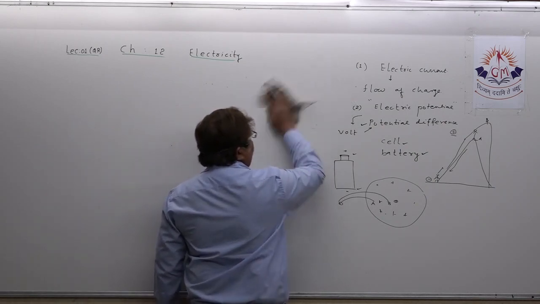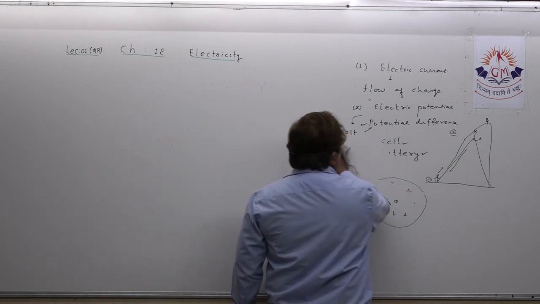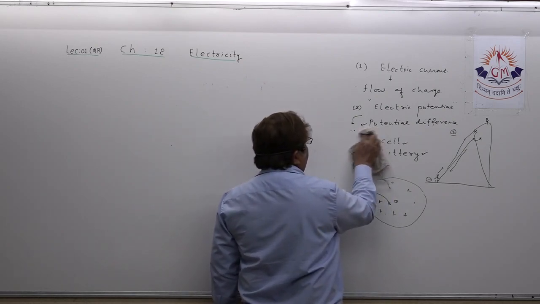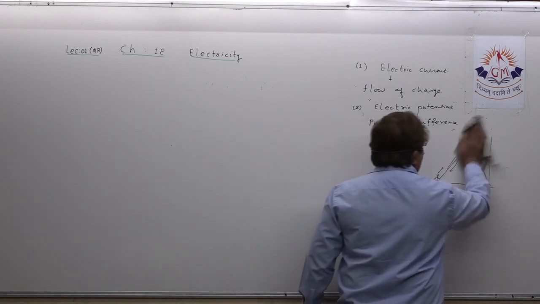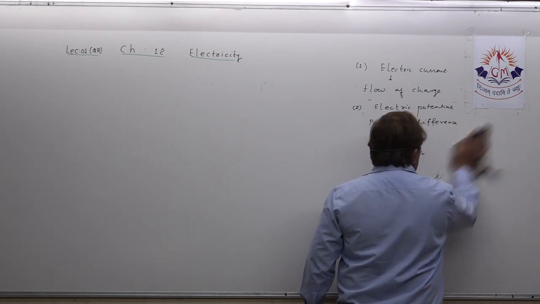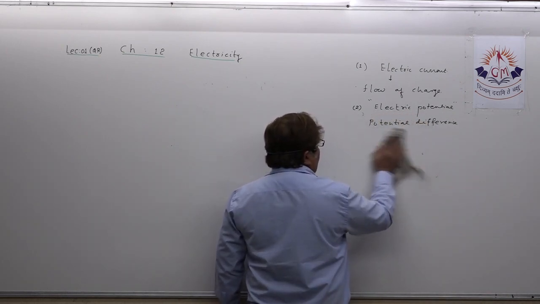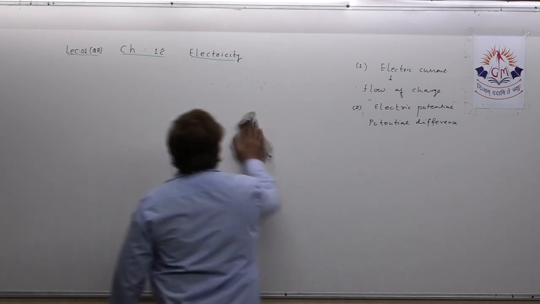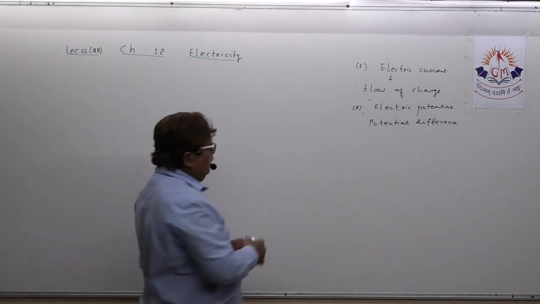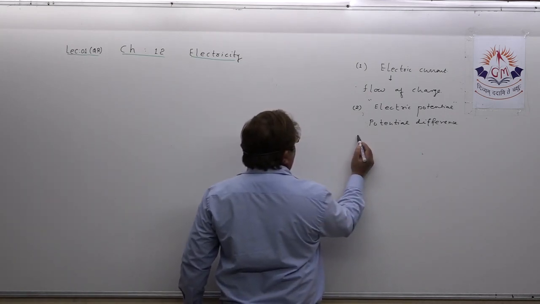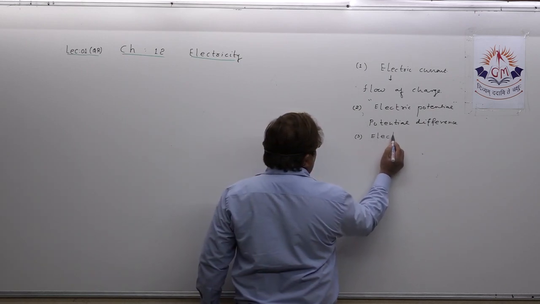Okay, so next topic we are discussing. See, dear student, I am writing the third topic, that is electric circuit.